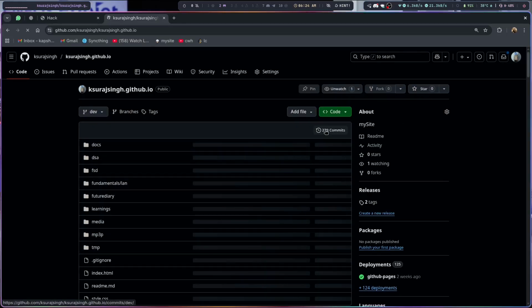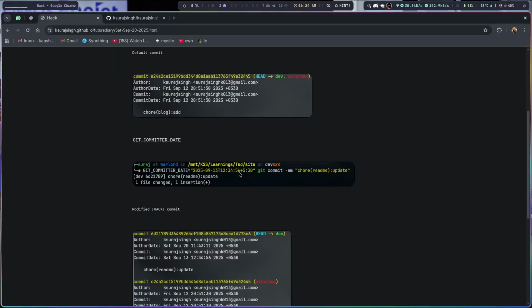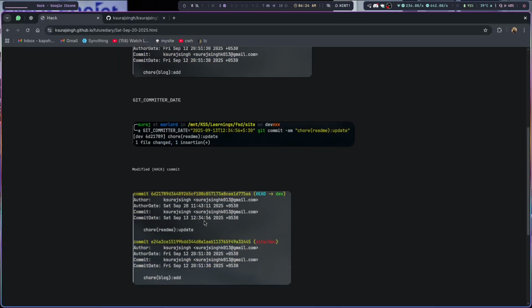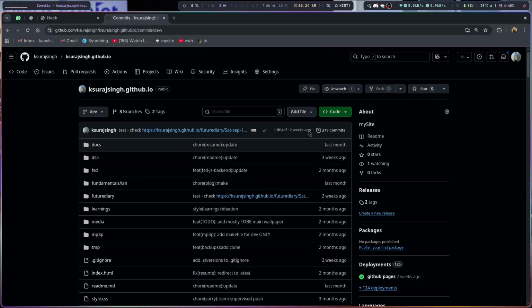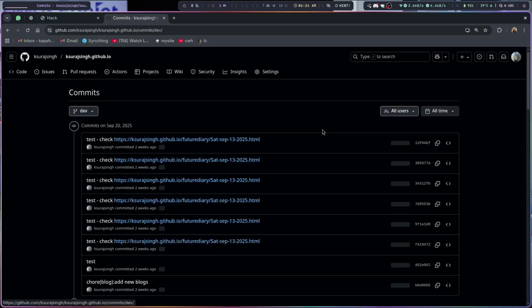So let's see. This was in my site. I had made this core readme update, author date on 20th, and the commit date was September 3rd. Okay, 6d21. So let's check out 6d21 over here.